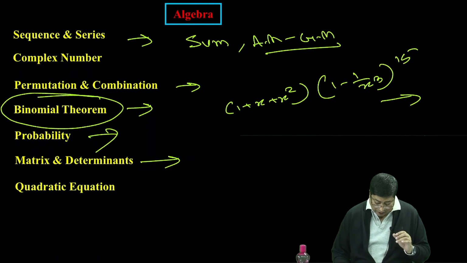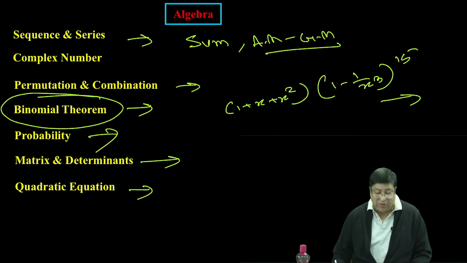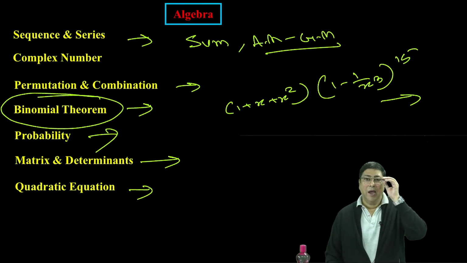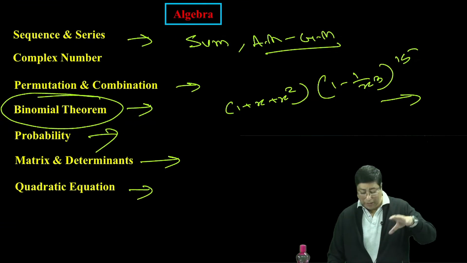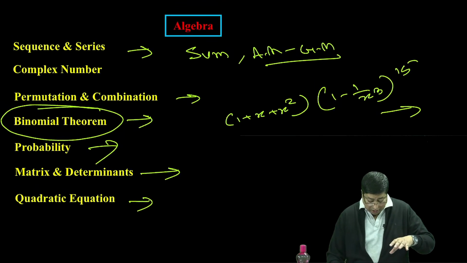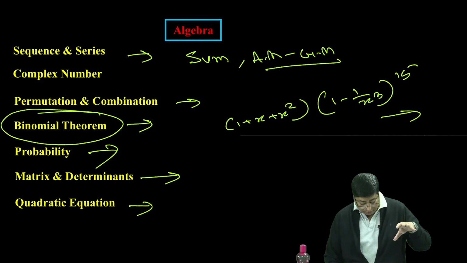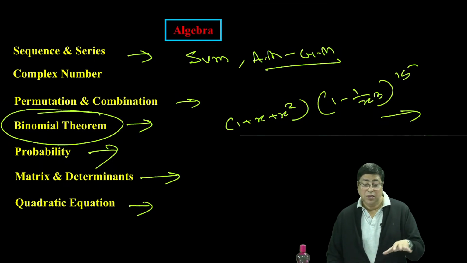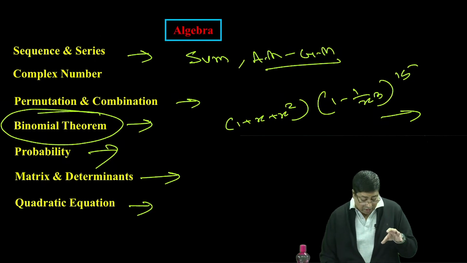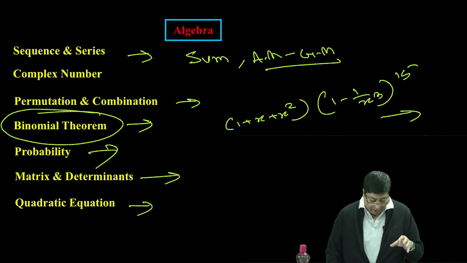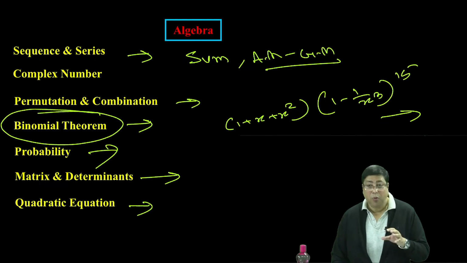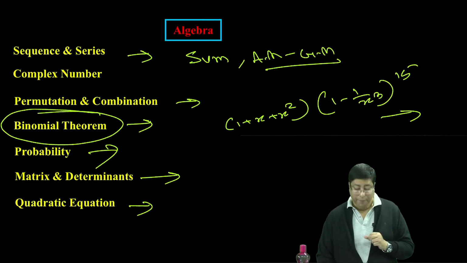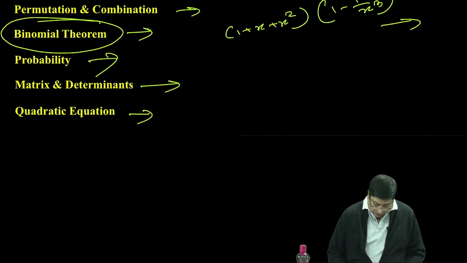First of all, let us analyze chapter-wise. Quadratic equation, you may get a question, but at the last moment, whatever I tell you, there are so many chapters with weightage. So quadratic equation is unnecessary to do, because time is very less. The main chapters from which we expect questions are complex number, sequence and series, permutation, combination, probability, matrix and determinant. Quadratic equation is not needed at the last point.